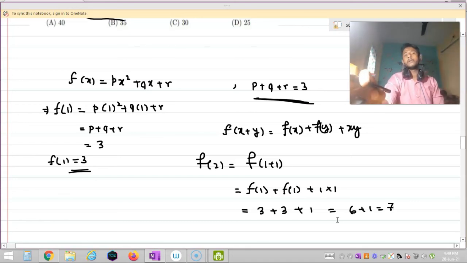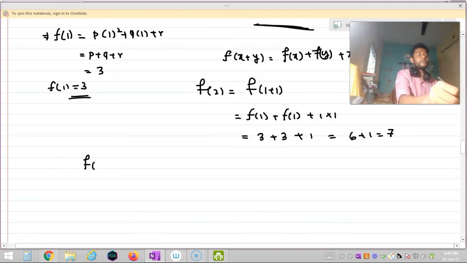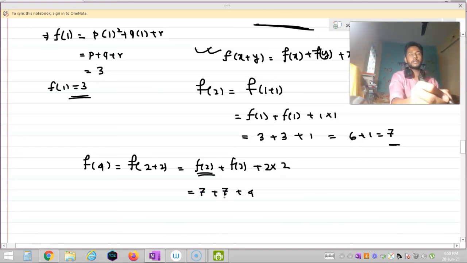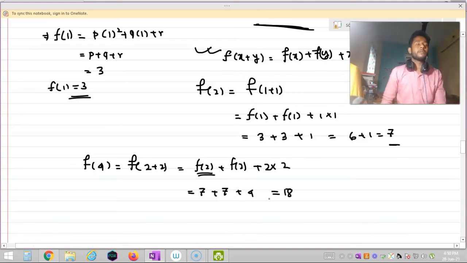Okay, now we are going to find the value of f of 4. So f of 4 is equal to, I can write f of 4 as f of 2 plus 2. Now using this condition I can write f of 4 as f of 2 plus f of 2 plus 2 into 2. So the value of f of 2 is equal to 7. So I can write it 7 plus 7 plus 2 into 2 equal to 4. So 7 plus 7 is 14. 14 plus 4 is equal to 18. Okay, now I got the value of f of 4.